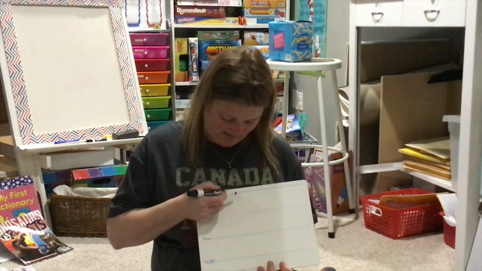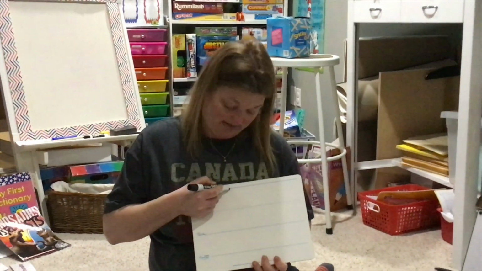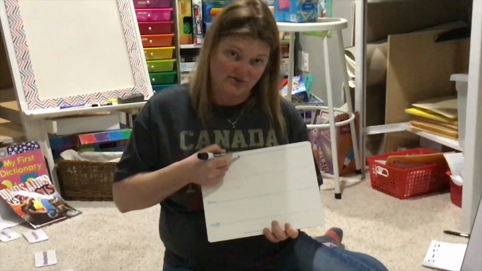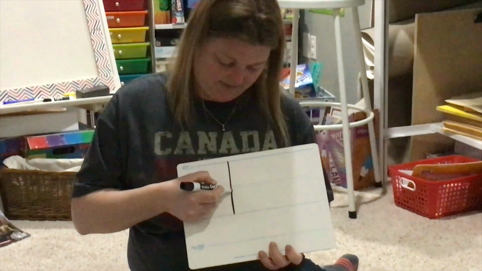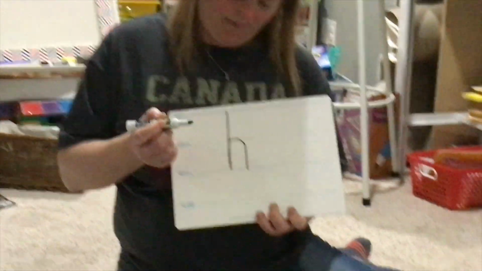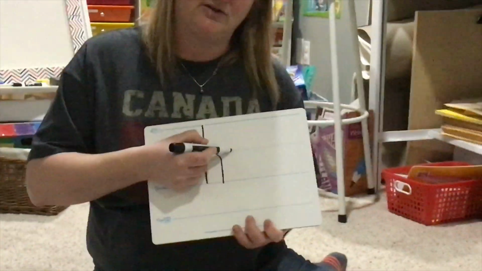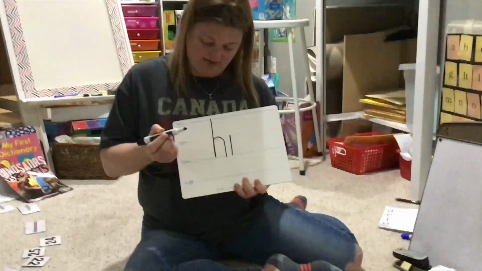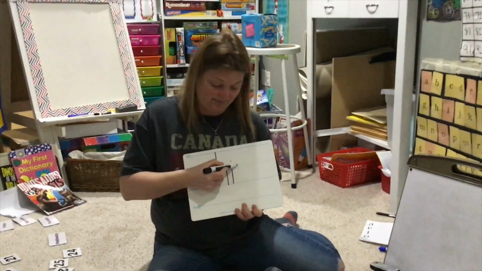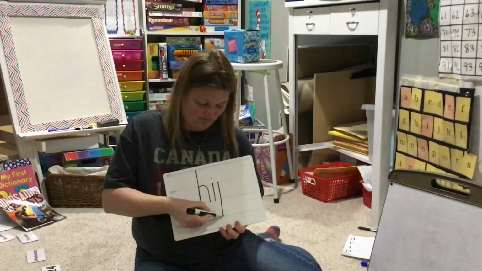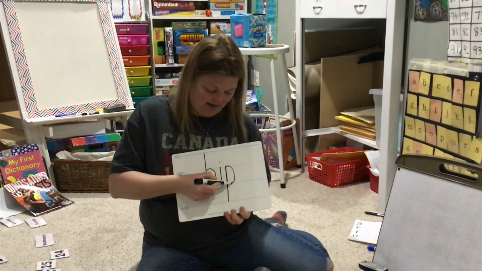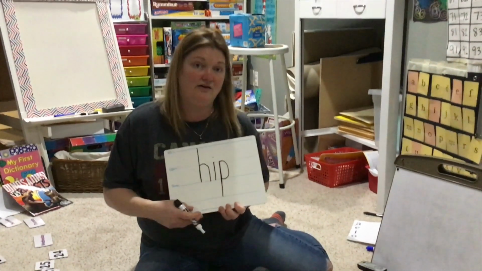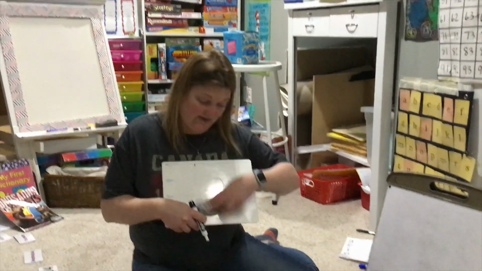Good. Now we're going to write that on our board. Think about your proper formation. H is a skyline letter. It starts on the skyline, goes down to the grass line, back up to the plain line, and make a hump. I is a plain line letter. Starts on the plain line, down to the grass line, add a dot. P is a plain line letter. Starts on the plain line, all the way down to the worm line, trace back up to the plain line, and around to the grass line. There is hip. Good. I'm going to give you another.